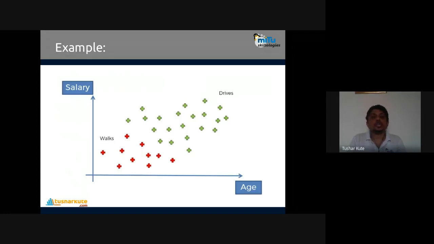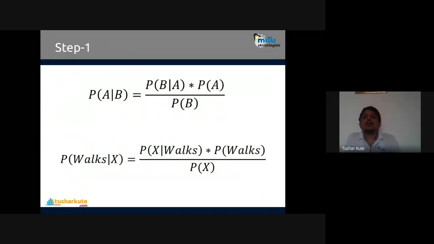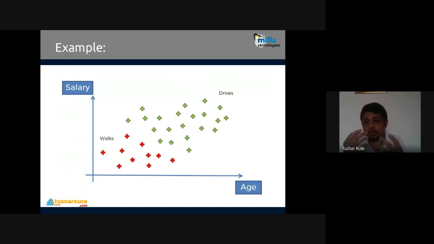Okay, now using the concept of conditional probability, I have to do some operations here for the classification system. Now what I want to do, I just want to check the classification, means in which particular class the new data will go. For example, a new employee joined in the company, and using these particular features, age and salary of that particular person, I want to predict in which particular class, driver class or walker class, the employee will fall into. That I have to identify. So whether it is the driver category or walker's category.